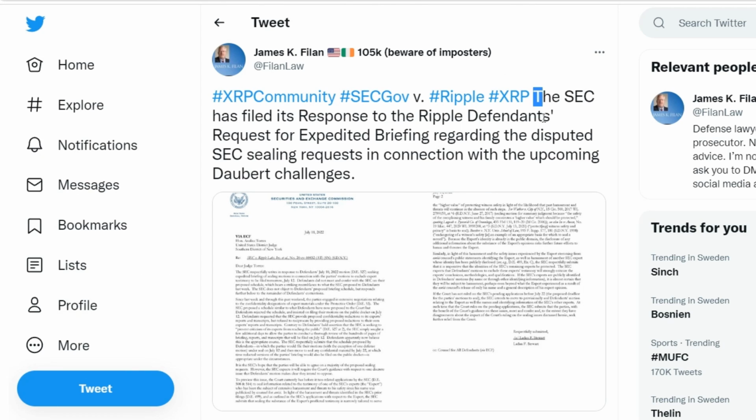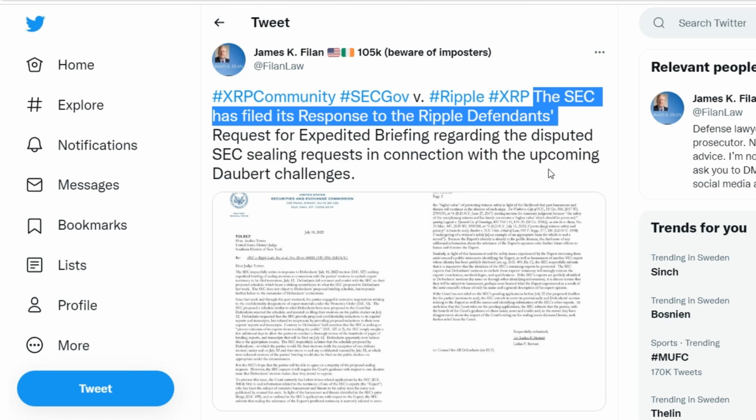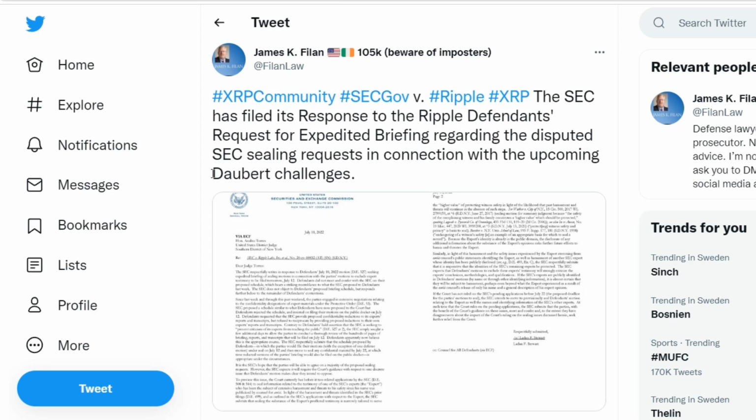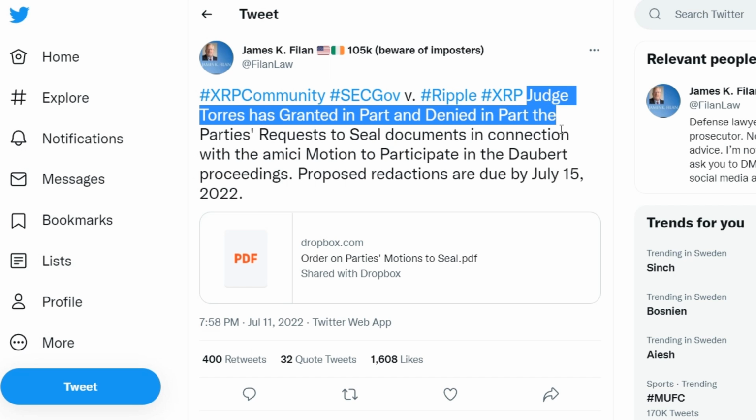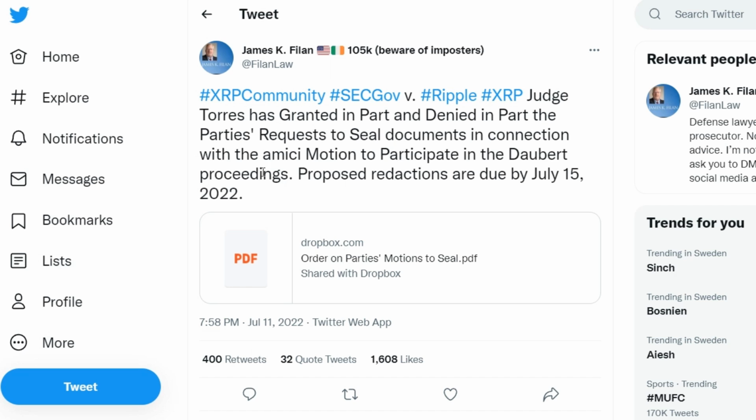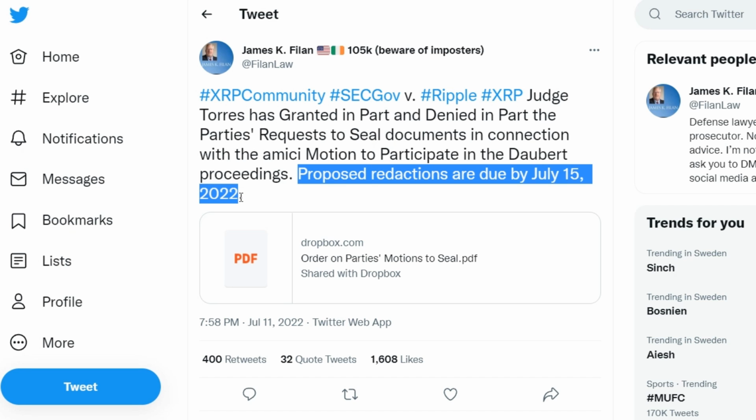Accordingly, the court partially satisfies and partially rejects the request of the Securities and Exchange Commission to seal and redact the exhibits to the letters, Judge Torres ruled. Judge Torres has granted in part and denied in part the parties' requests to seal documents in connection with the amici motion to participate in the Daubert proceedings. Proposed redactions are due by July 15, 2022.